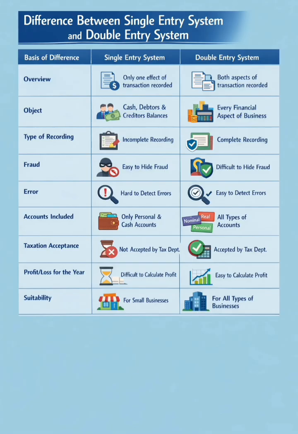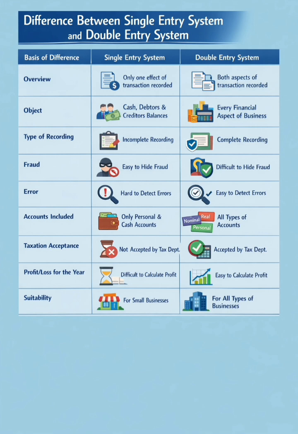On the basis of object. Cash, debtors and creditors balances are recorded under single entry system, whereas every financial aspect of business is recorded under double entry system. On the basis of type of recording. Incomplete recording is done under single entry system, whereas complete recording of transactions is done under double entry system. On the basis of fraud. Easy to hide fraudulent transactions under single entry system, whereas difficult to hide fraudulent transactions under double entry system. On the basis of error. It's hard to detect errors under single entry system, whereas it's easy to detect errors under double entry system.